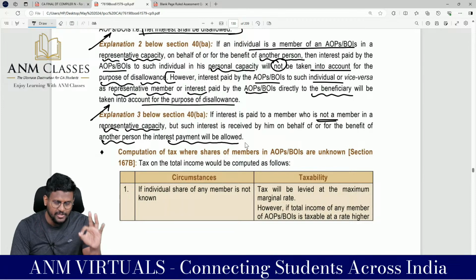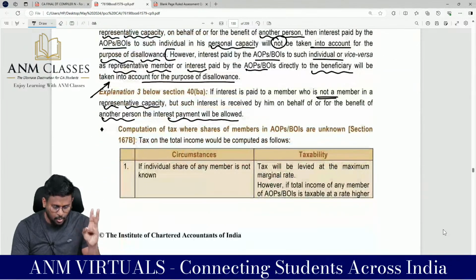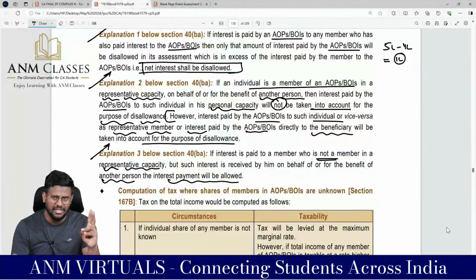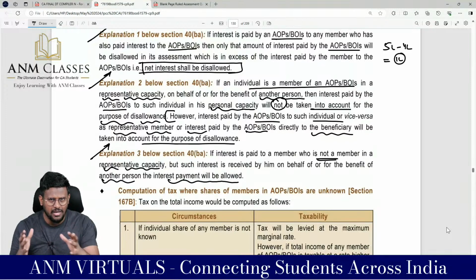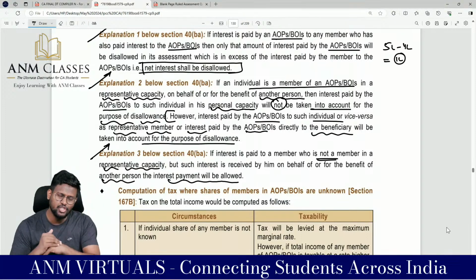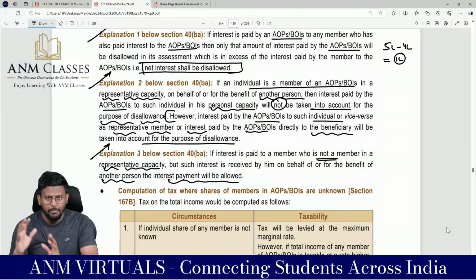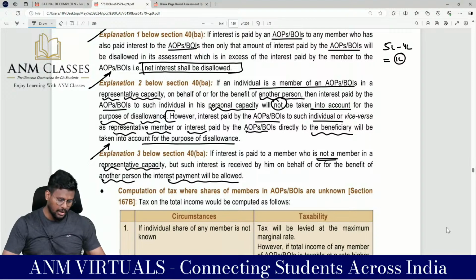These are the 3 explanations for 40BA. Explanation number 1 is saying that only net interest shall be disallowed. Explanation number 2 is saying that I am there as a member in a representative capacity and interest has been paid to me in an individual capacity, then that interest will be allowed. Explanation number 3 is saying that if I am getting interest not in a representative capacity, not in an individual capacity, but for a third person, for another person, that interest will be allowed.